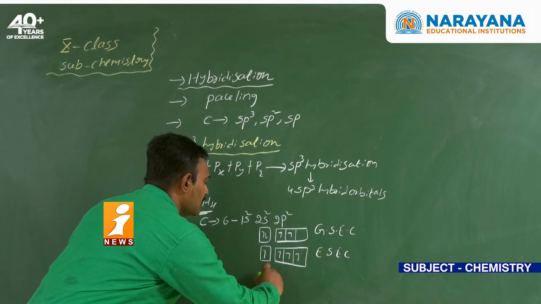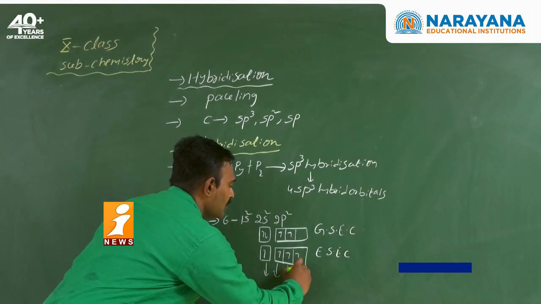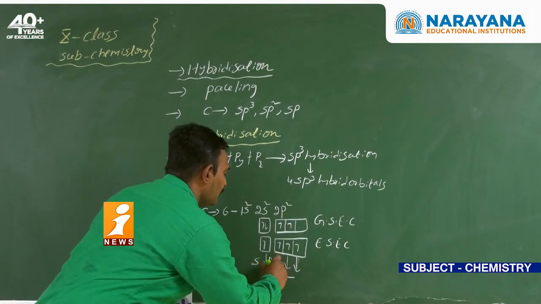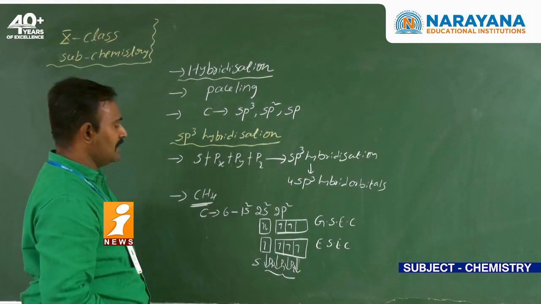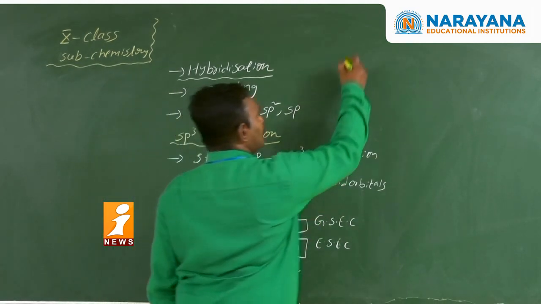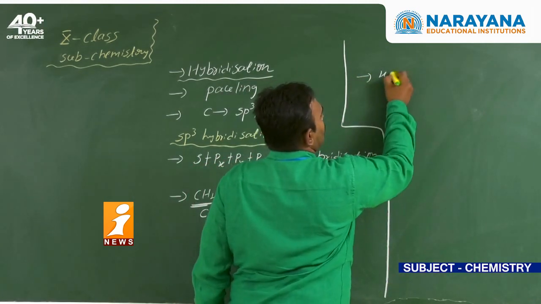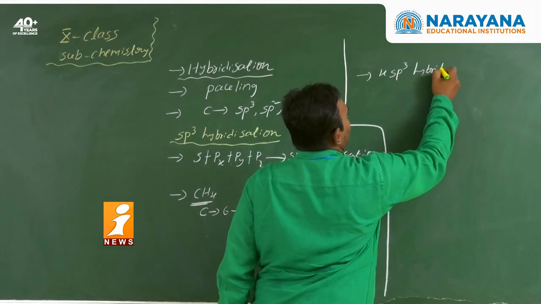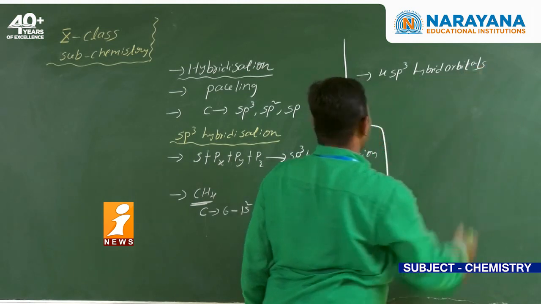Now, the intermixing of the s orbital and three p orbitals gives the sp3 hybridization and produces the 4 sp3 hybrid orbitals.